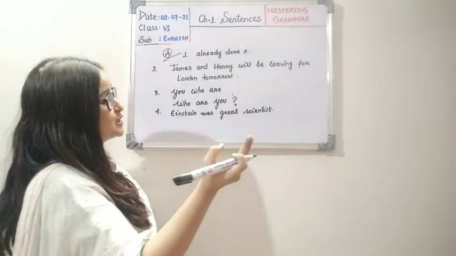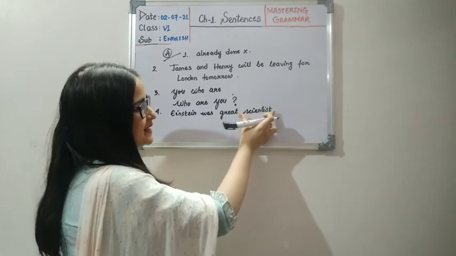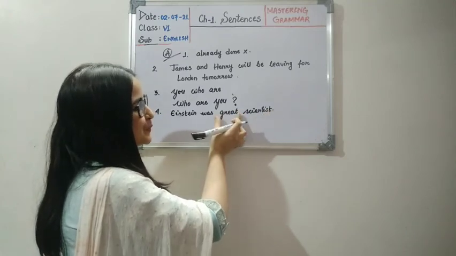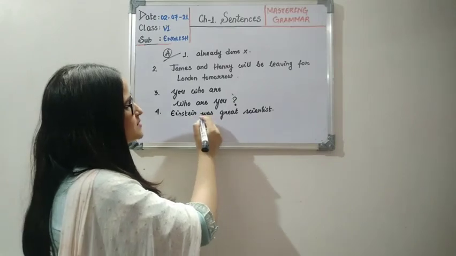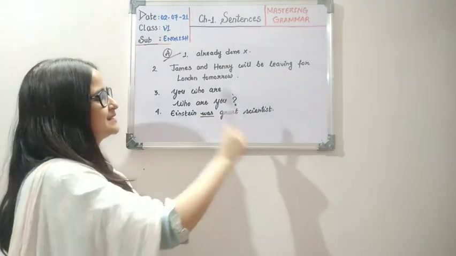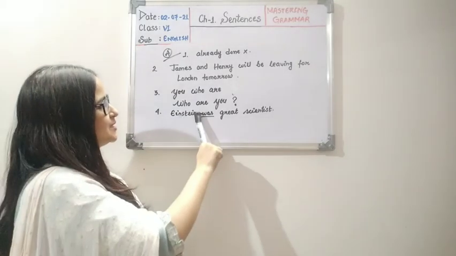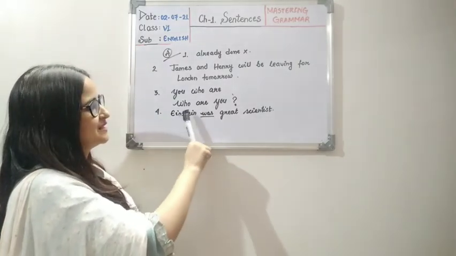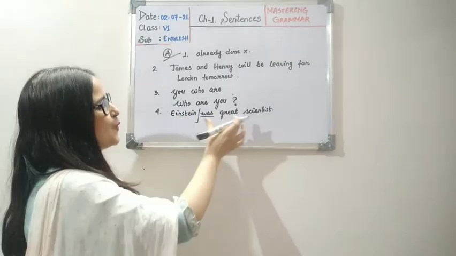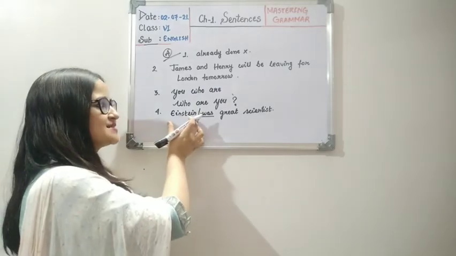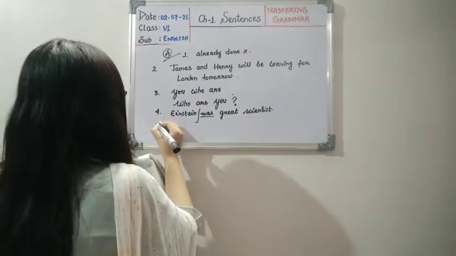We have done the adjective chapter already. So you know that this word great is describing the scientist. That's why this word is an adjective, right? So Einstein was the main verb here, and great scientist. So now can you tell me where is the subject here? Yes, we are talking about Mr. Einstein. So he was a great scientist. We are telling what about Einstein? That he was a great scientist. So Einstein is the subject and was great scientist is our predicate. Number 5 children now.